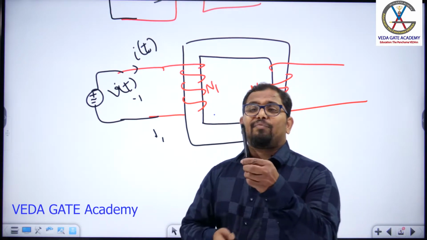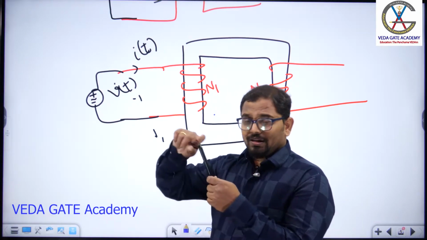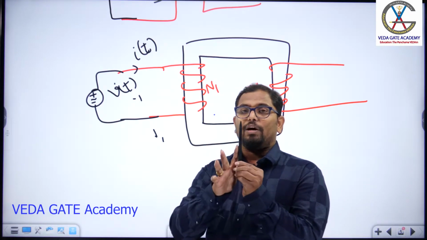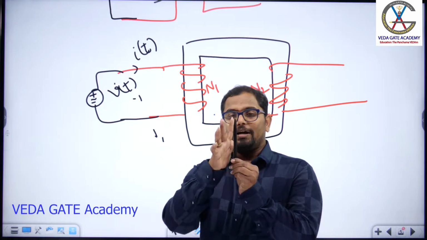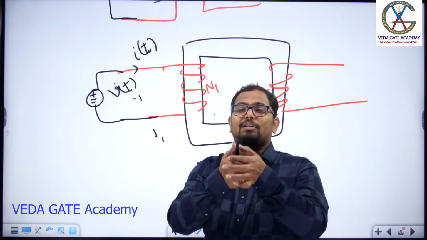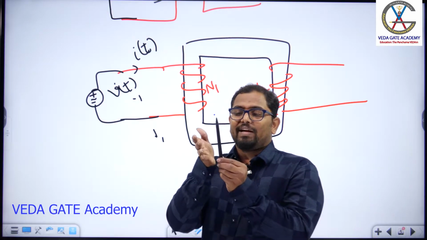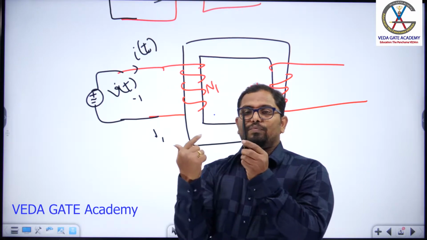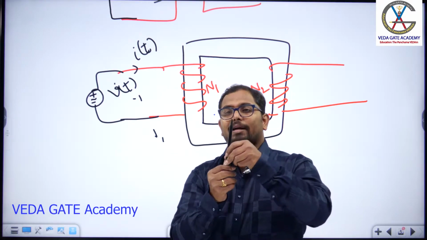Suppose I take this pen as the current flowing through the coil or any conductor. If you place the thumb towards the current direction, the fingers which are wrapping it will represent the flux produced by this conductor.